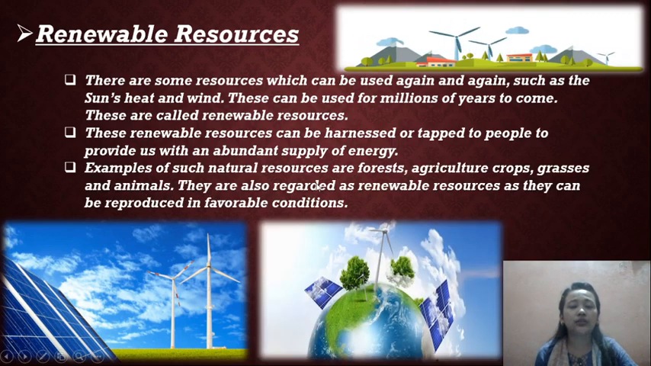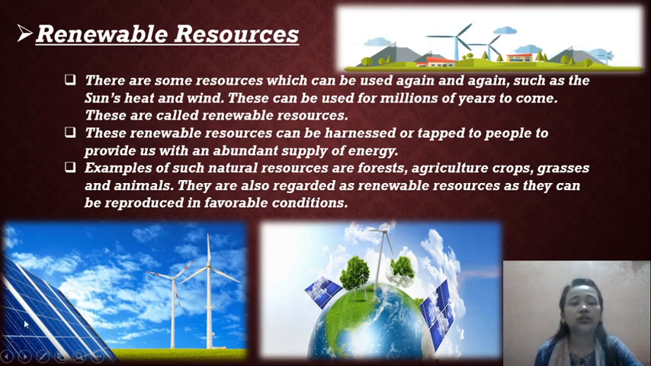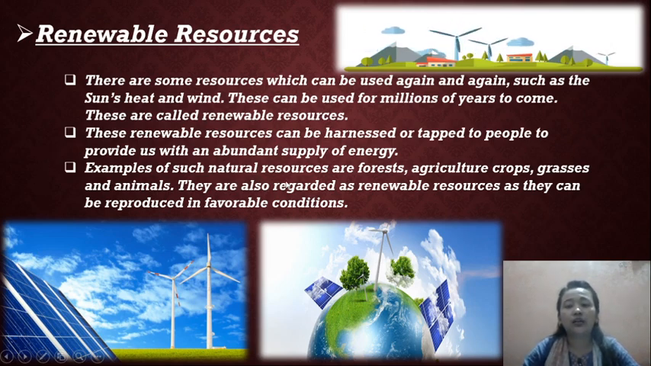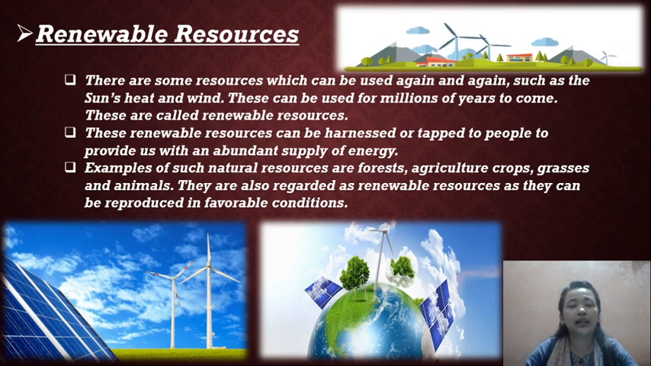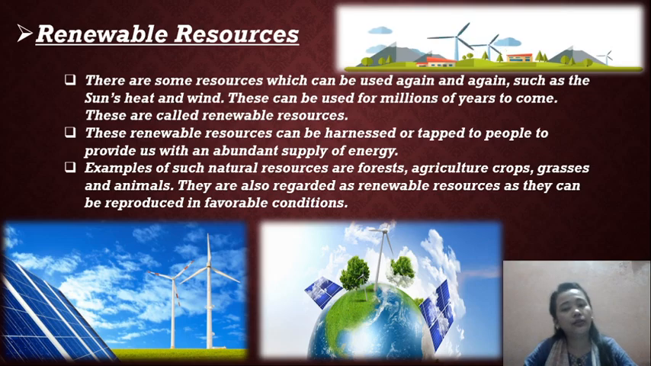Examples of such natural resources are forest, agriculture, crops, grasses and animals. They are also regarded as renewable resources as they can be reproduced in favorable conditions. So renewable resources we can get in large amounts, without limit, and they can be reproduced in favorable conditions.